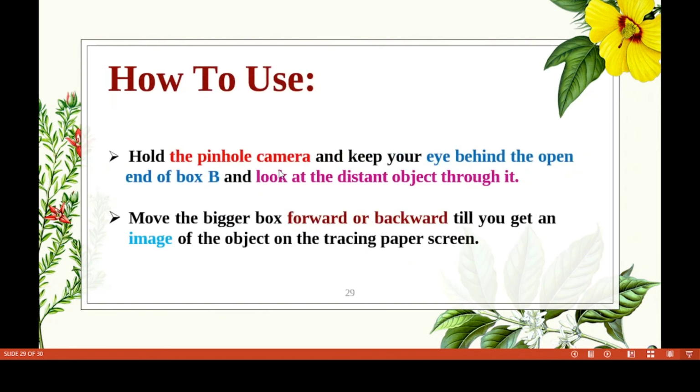Hold the pinhole camera and keep your eye behind the open end of box B. You have to keep your eye there and look at a distant object. Now move the bigger box forward or backward till you get an image of the object on the tracing paper screen. Now you will get the image. That is a real and inverted image.